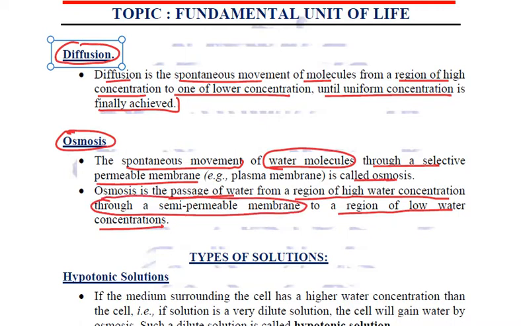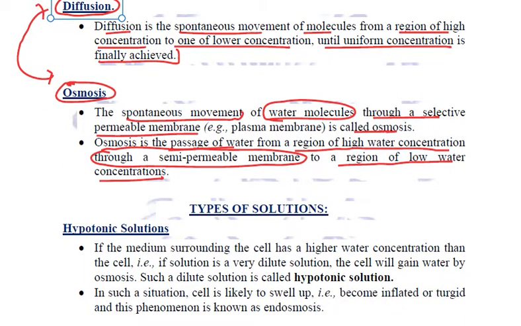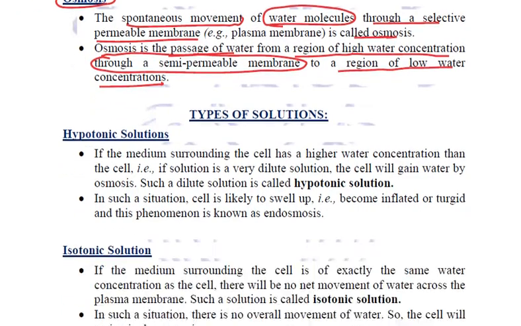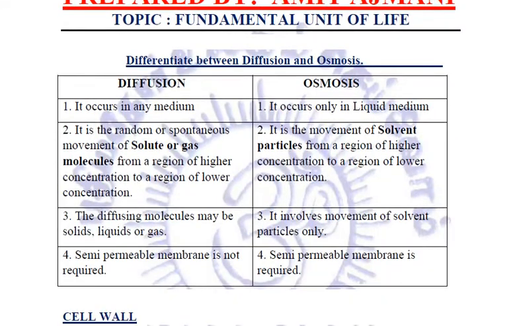So if we try to relate the differences between diffusion and osmosis, what are the various differences? Let us try to relate. These are the differences between diffusion and osmosis. Diffusion occurs in any medium, but osmosis occurs only in liquid medium.